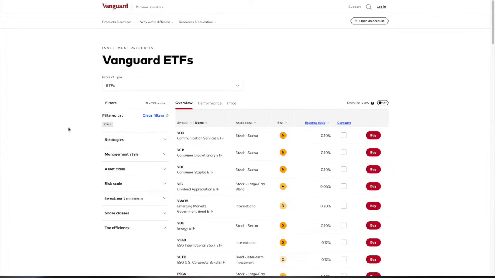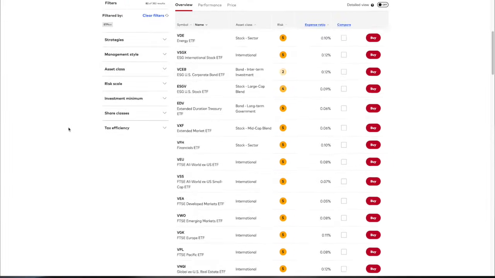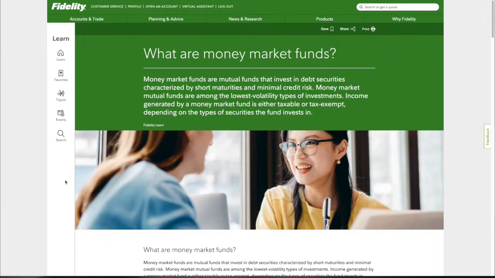Now, as I said earlier, I use Fidelity's mutual funds on my Roth IRA on Fidelity, but I do prefer to actually use Vanguard's ETFs instead of Fidelity's, and that's just a personal preference and something I've stuck to on all my investment platforms.